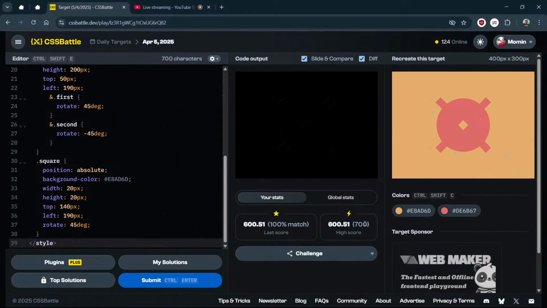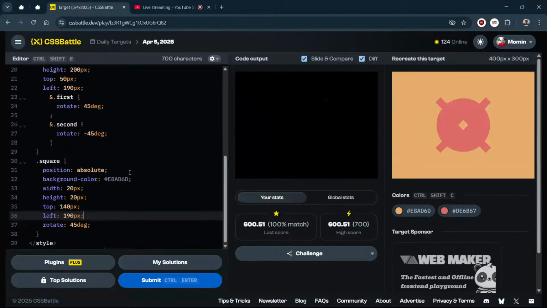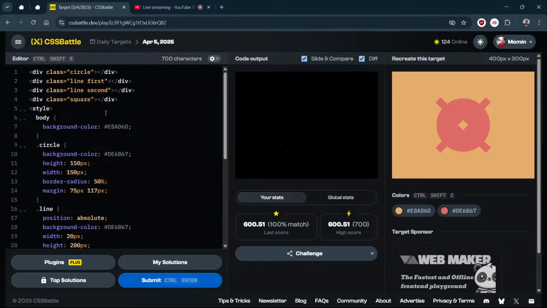And we are currently using 700 characters, right? So that's why it is giving 600. Passing always gives 600. Then passing with many characters, like 700, is many characters. Like the top solution, which is locked, they might have done this in 150 characters mostly. So we need to compete with them.